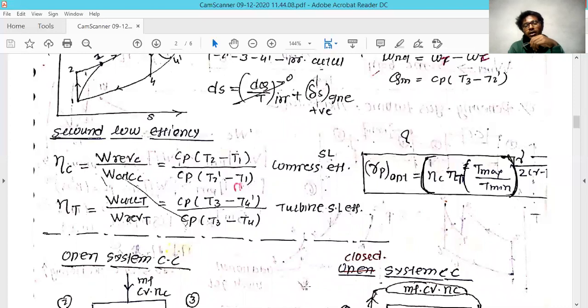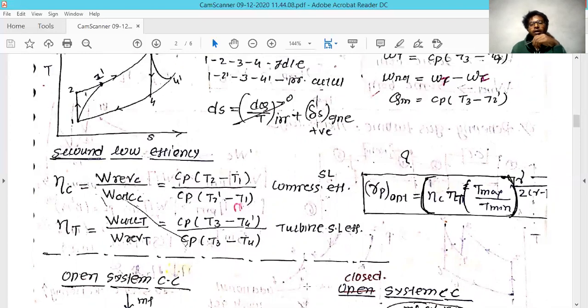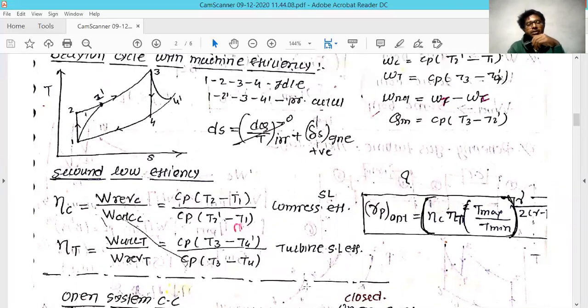If you want to find the optimal pressure ratio for this condition, we have seen this formula on the previous page, and a similar formula is used when they give you the second law efficiency for both the turbine and the compressor.